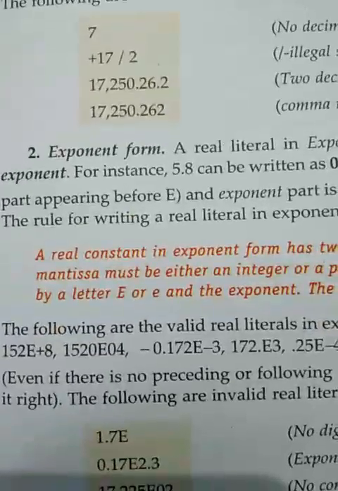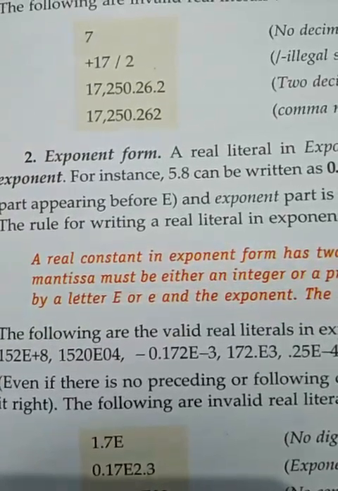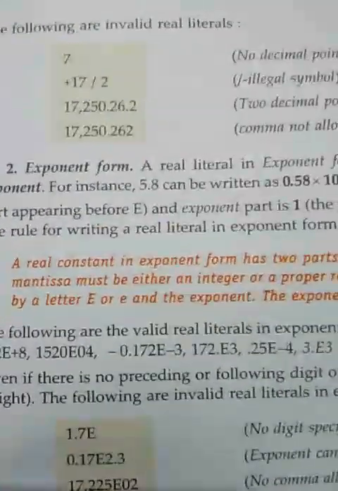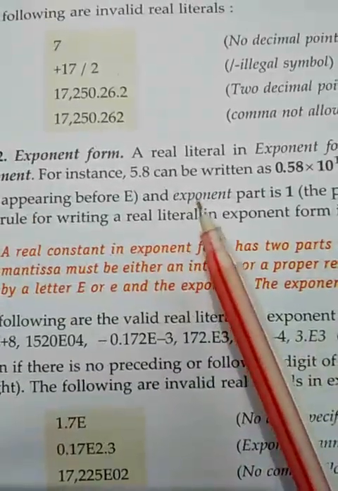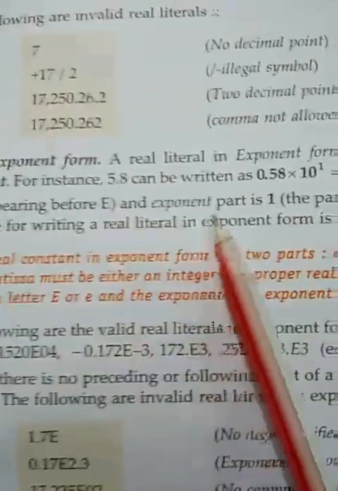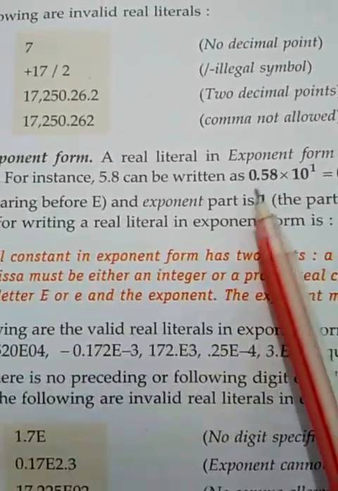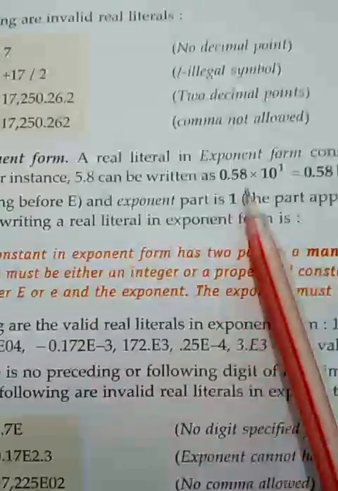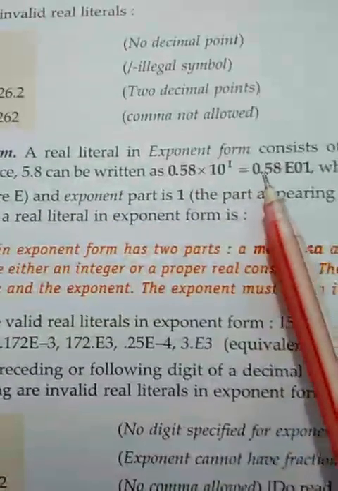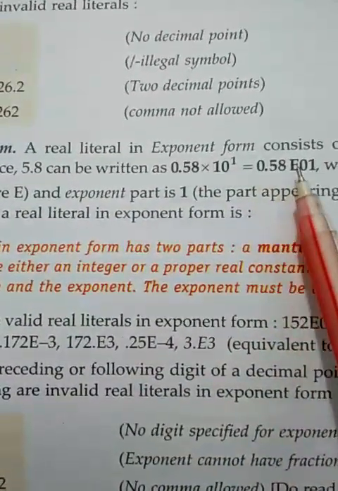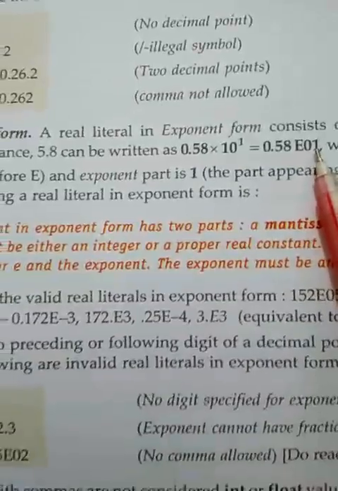Now the next one is the exponent form. We can also represent any fractional number in the exponent form. Suppose we want to write 5.8, this can be represented in math as 0.58 into 10 to the power of 1. In the case of computer, we will write 0.58 e to the power of 01.